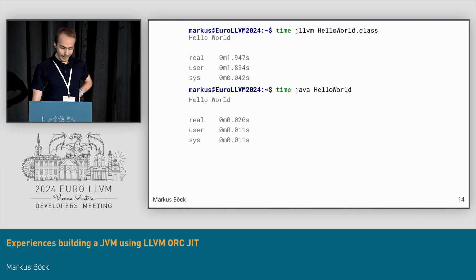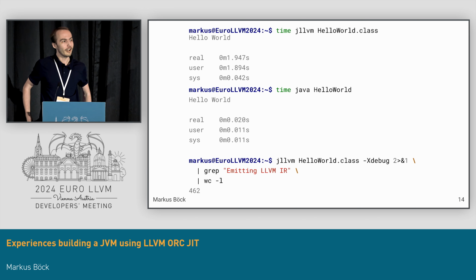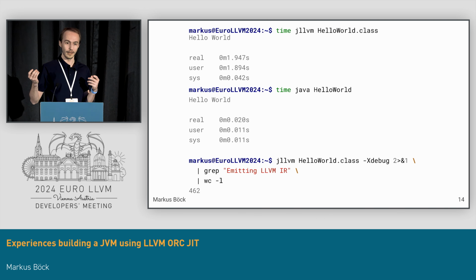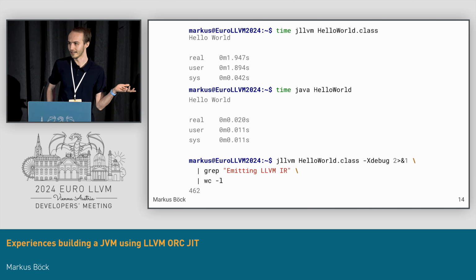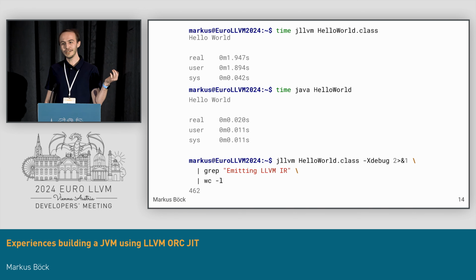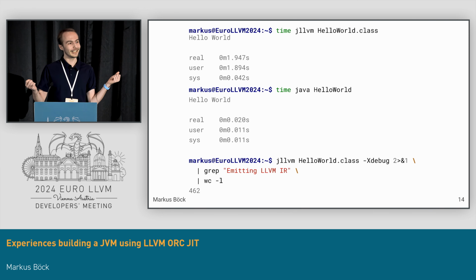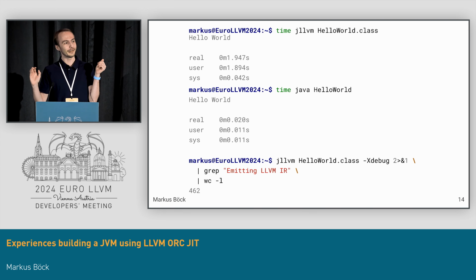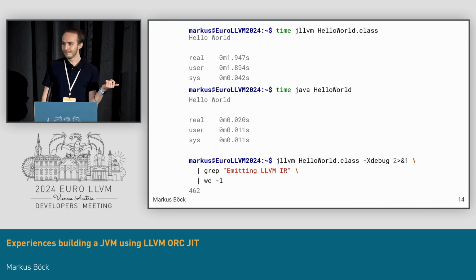Why is that? Well, basically, just the startup routine for Hello World compiles and runs a lot of Java virtual machine methods, around 462 in our case. If we always use LLVM O3 to compile these, then we're actually spending most of our time compiling and not actually running any of the code that our JIT produces. Now, was the JIT the wrong thing to use?